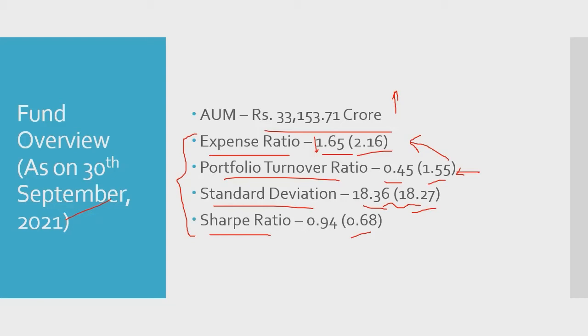So Sharpe ratio is basically a risk-weighted returns ratio. It basically quantifies how much returns you are generating for every additional unit of risk that you are taking by investing in this particular fund. In this particular fund, the category average is 0.68, but this fund is able to achieve 0.94, which means compared to its peer funds, this particular fund is able to generate more returns for every additional unit of risk that we are taking by investing in this fund.